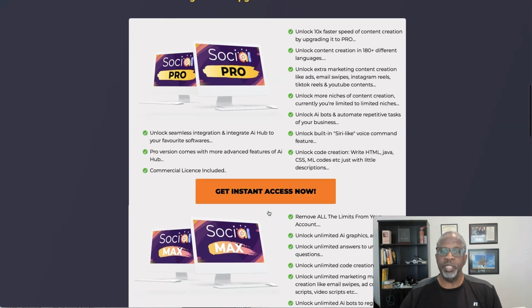So starting with Soci AI Pro, you're going to unlock seamless integration and integrate AI Hub to your favorite softwares. Pro version comes with more advanced features of the AI Hub, commercial licenses included. And one of the good parts is that it unlocks 10 times faster speed content by upgrading to the Pro, and much more there, as you can see.